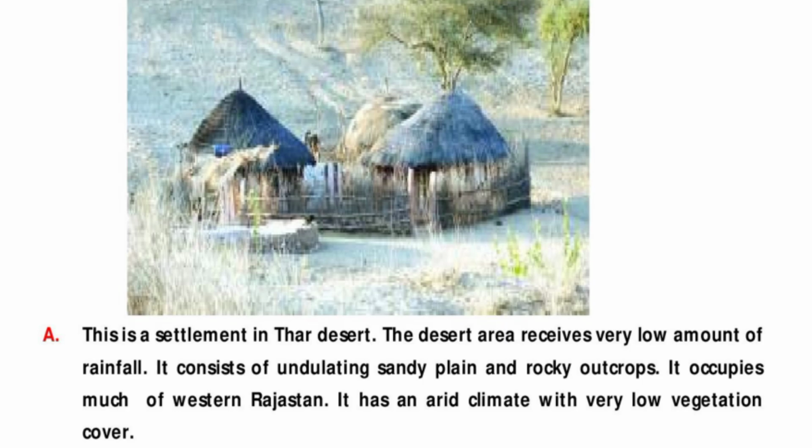Students, observe the picture and comment on it. All of you observe this picture and comment. This is a settlement in Thar Desert. The desert area receives very low amount of rain. It consists of undulating sandy plain and rocky outcrops. It occupies much of western Rajasthan. It has an arid climate with very low vegetation cover.